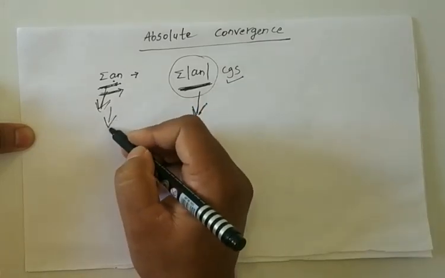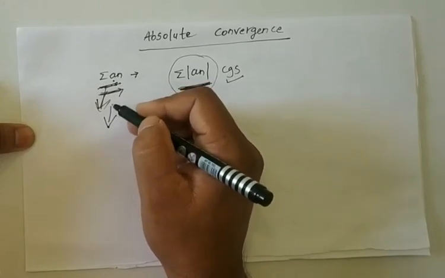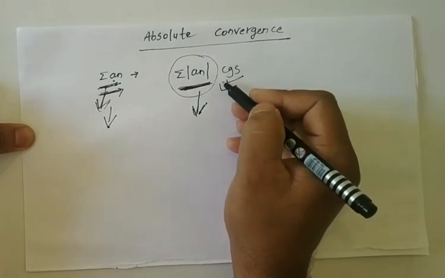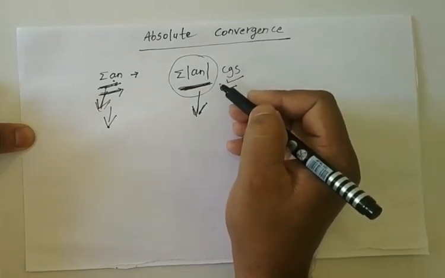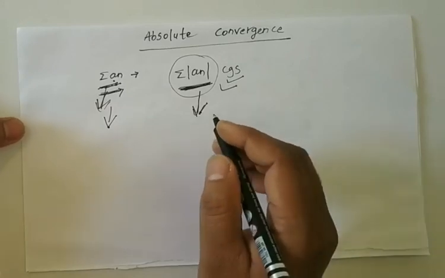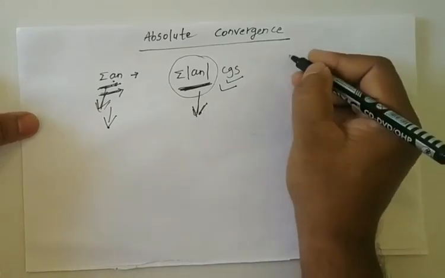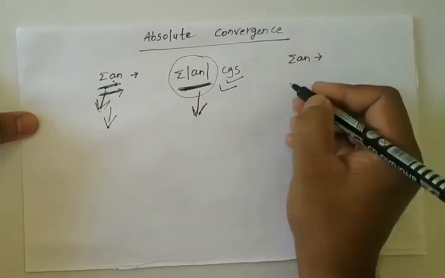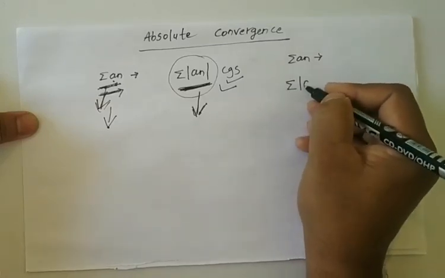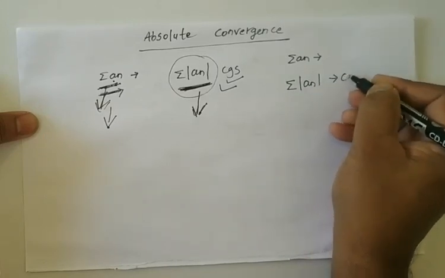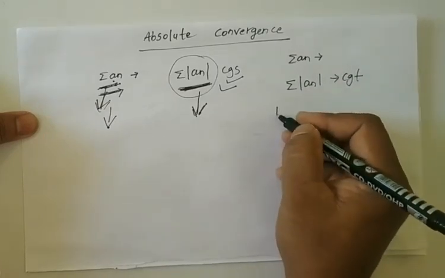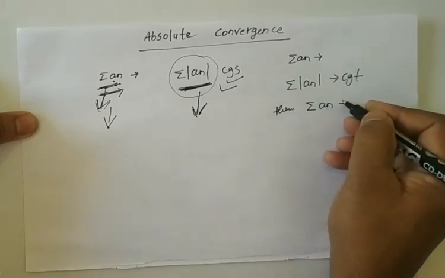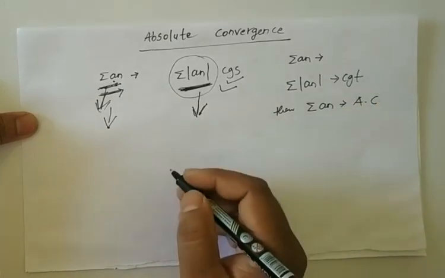Simply we can say that if summation a n is any series and summation modulus of a n is convergent, then the series summation a n is absolutely convergent.